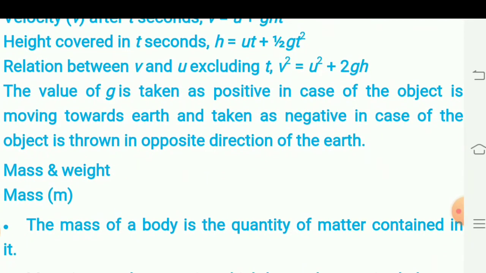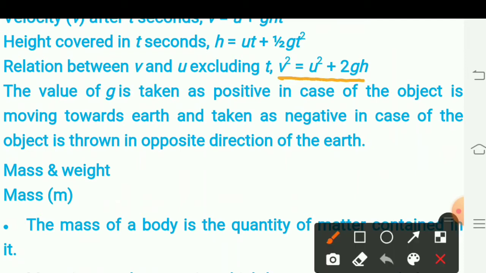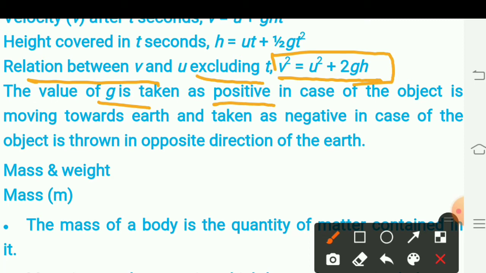Now, the third equation of motion can be changed due to gravitational force as v square is equal to u square plus 2gh. This is the relation between v and u excluding t. The value of g is taken as positive in case of an object moving towards the earth.